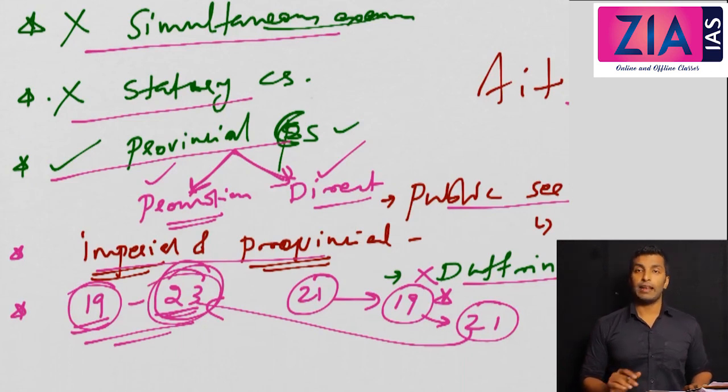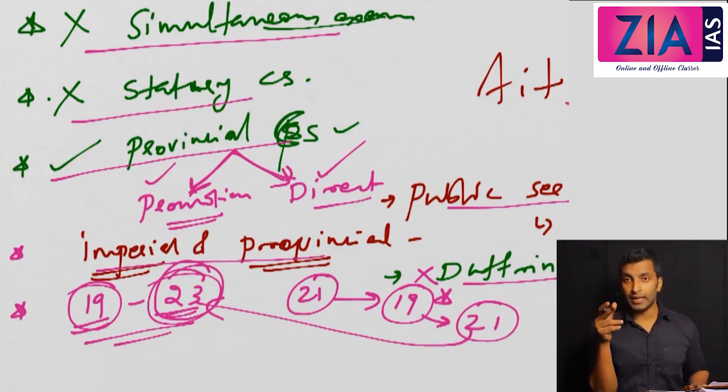Next video we'll discuss moderates and extremists, then we'll discuss revolutionaries. Then if possible, before your prelims, I'll try to cover the most important events and most important personalities. Then the ones which I have missed out are Lord Wellesley and Lord Minto.